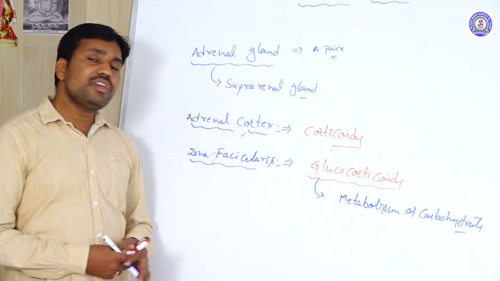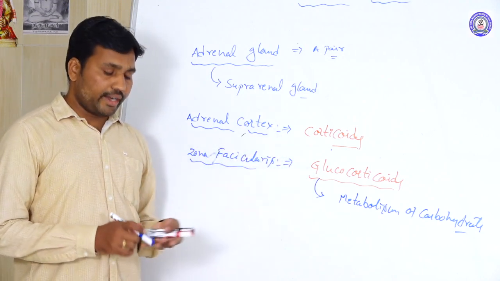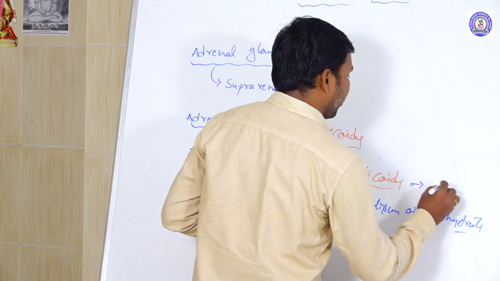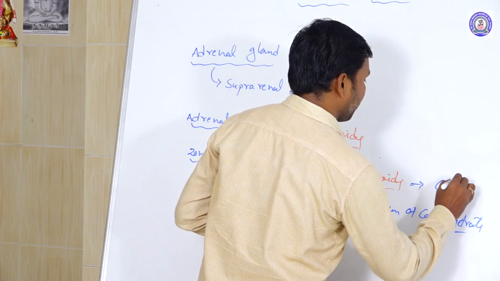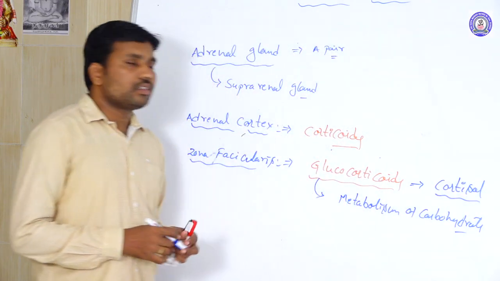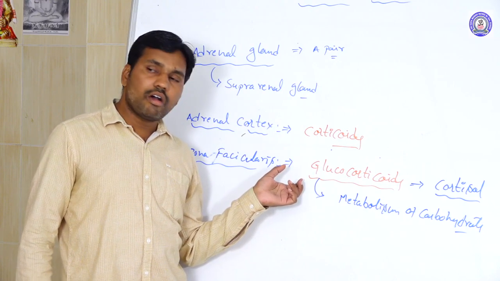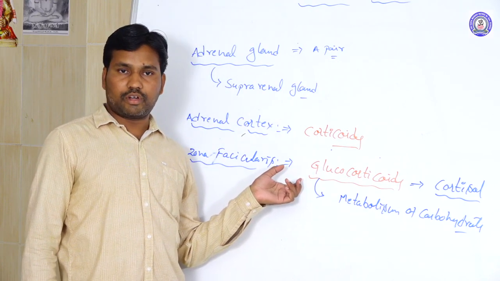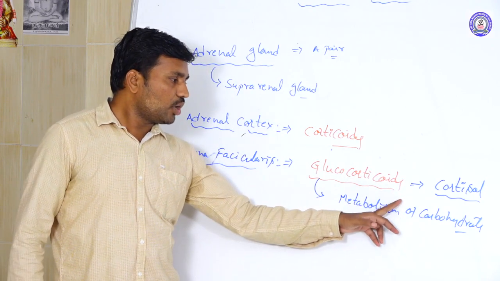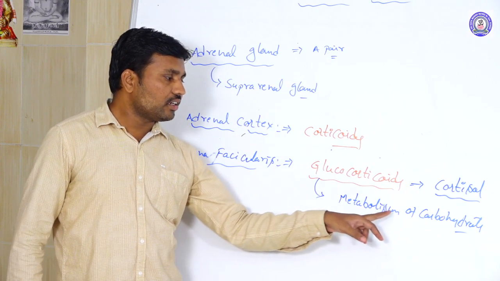Okay, so why do we give the name life saving hormone, and what are the glucocorticoids? The chief component of the glucocorticoids is cortisol. This is the major content present in the glucocorticoids. So how are these cortisols involved in the body's metabolic functions?